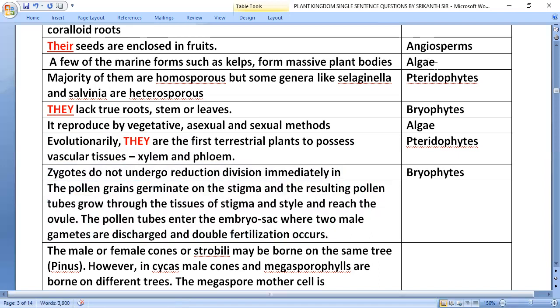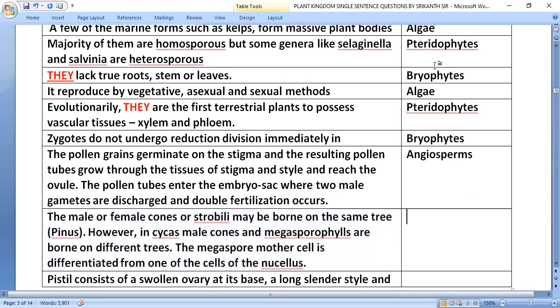The pollen grain germinates on the stigma and the resulting pollen tube grows through the tissues of stigma and style and reaches the ovule. The pollen tube enters the embryo sac where two male gametes are discharged and double fertilization occurs. That is in angiosperms. Double fertilization in angiosperms.